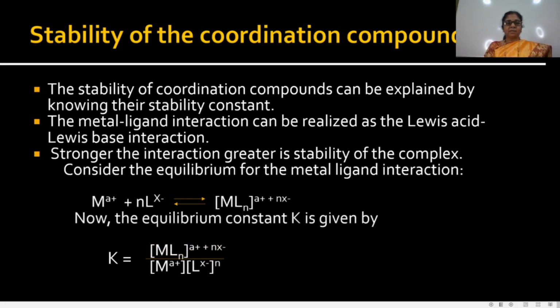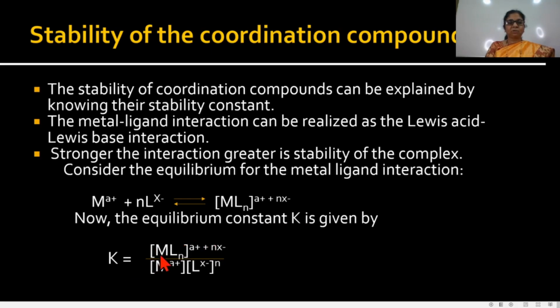Consider this example, the metal ion when it is surrounded by these ligands, then it gives this metal complex. Then calculate the equilibrium constant, the stability constant K, by this formula.